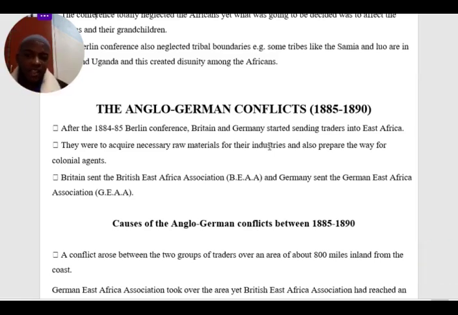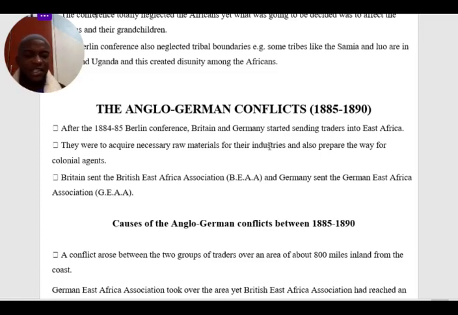Britain sent the British East Africa Association, that is BEAA, and the Germans sent the German East Africa Association, that is GEAA. These were groups of traders that came to East Africa to explore, to prepare, to draw maps, to befriend Africans, to sign treaties, and so on, in a way of protecting the future of the colonialists. So we are going to see the reasons why we had the Anglo-German conflicts.